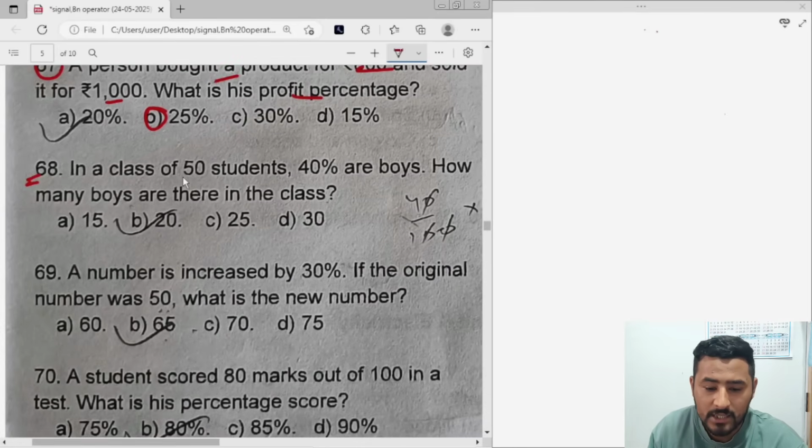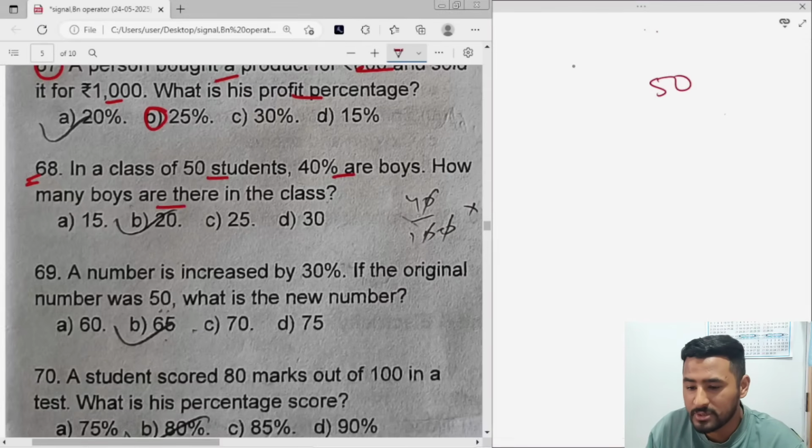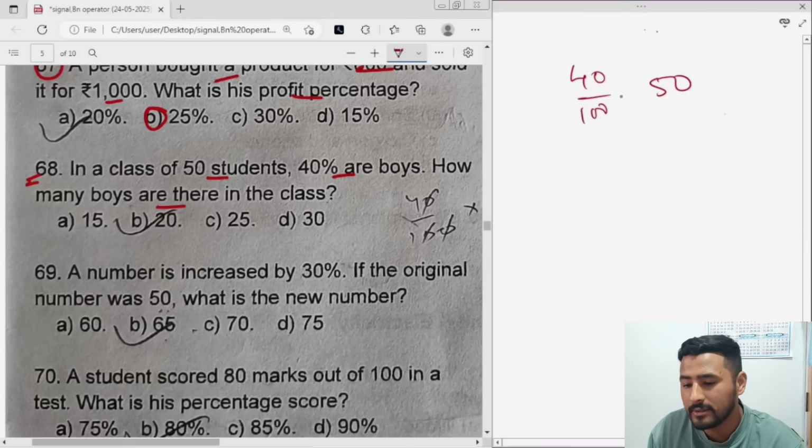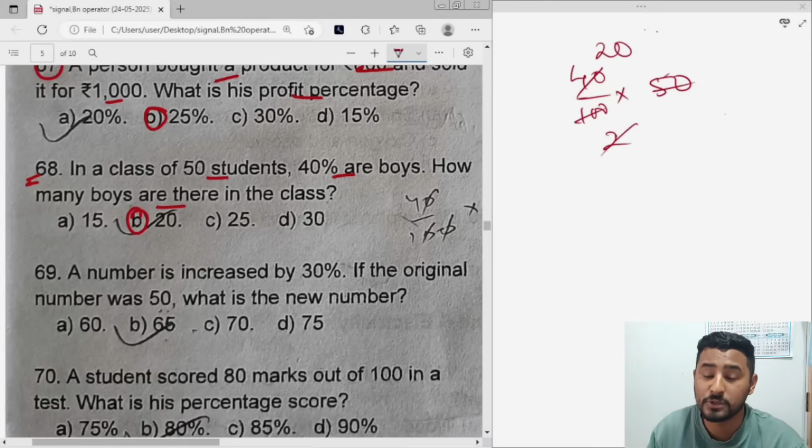68. In a class of 50 students, 40% are boys. So there are 50 students, 40% are boys. How many boys are there? Just get the 40% of 50. Get the answer. 50 into 2 is 100. 2 into 20. So there are 20 boys. Okay, 68 is option number B.